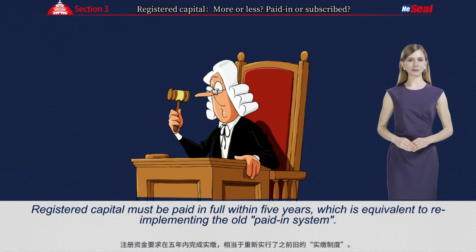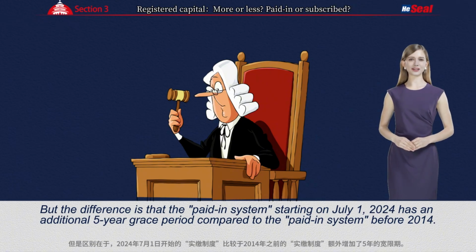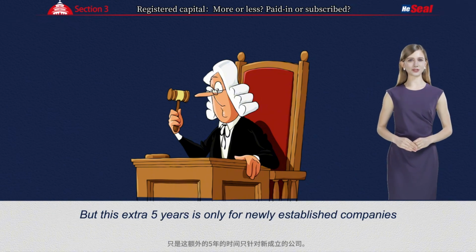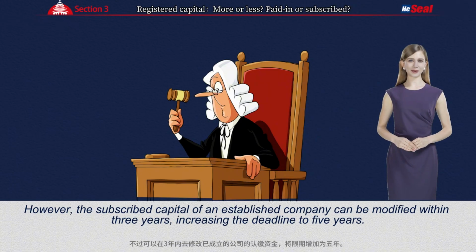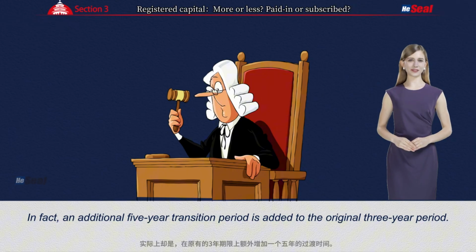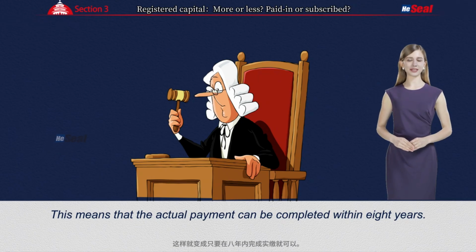Article 1. Registered capital must be paid in full within 5 years, which is equivalent to re-implementing the old paid-in system. But the difference is that the paid-in system starting on July 1st, 2024 has an additional 5-year grace period compared to the paid-in system before 2014. But this extra 5 years is only for newly established companies. For already established companies, only an additional 3-year transition period will be added. However, the subscribed capital of an established company can be modified within 3 years, increasing the deadline to 5 years. In fact, an additional 5-year transition period is added to the original 3-year period. This means that the actual payment can be completed within 8 years.